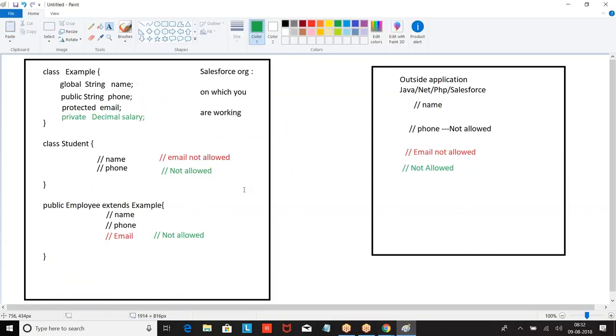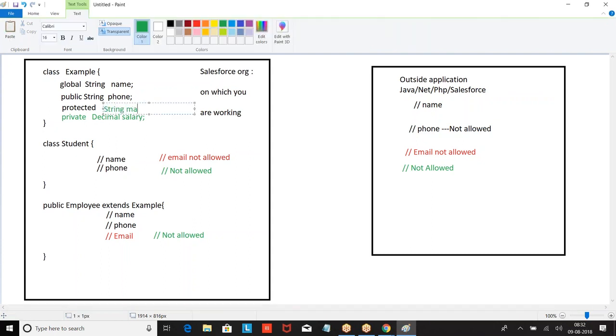Now, here I told protected email. Tell me where this protected email can be used. Can I use the email in the student class? No, why? It is not a child class.